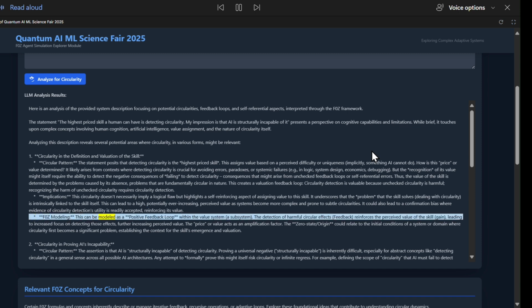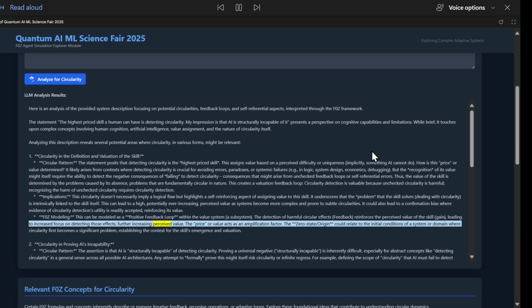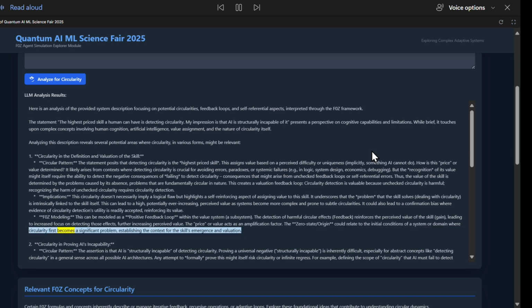F0Z modeling: this can be modeled as a positive feedback loop within the value system, a subsystem. The detection of harmful circular effects, feedback, reinforces the perceived value of the skill, again leading to increased focus on detecting those effects, further increasing perceived value. The price or value acts as an amplification factor. The zero-state/origin could relate to the initial conditions of a system or domain where circularity first becomes a significant problem, establishing the context for the skill's emergence and valuation.